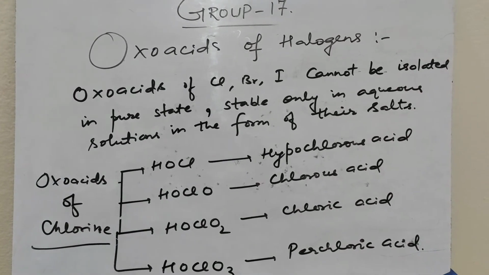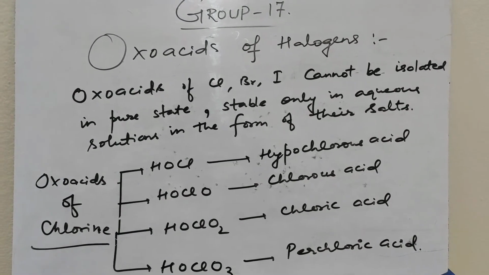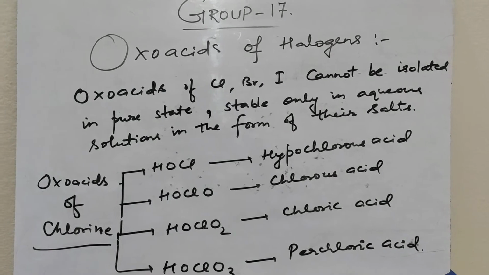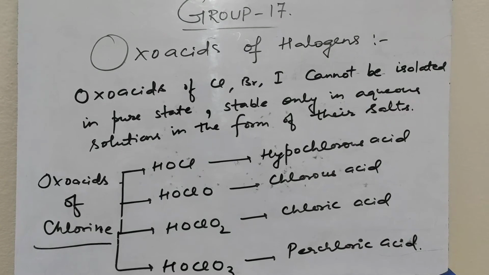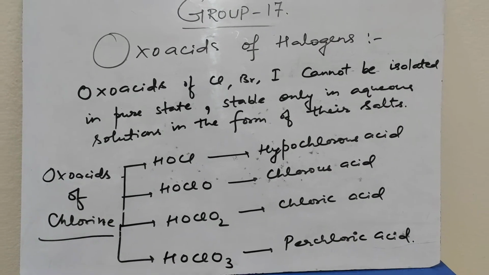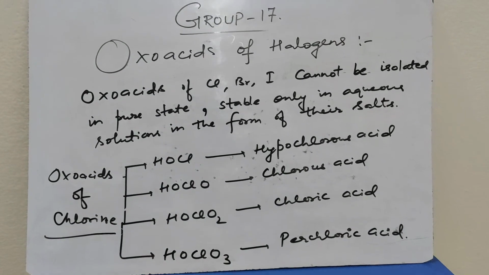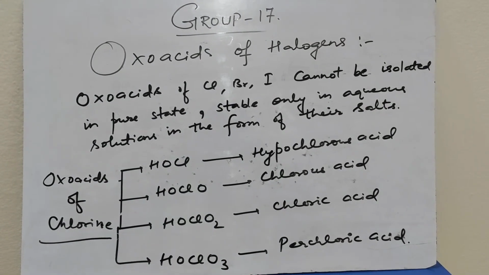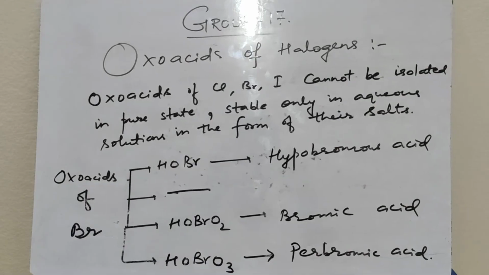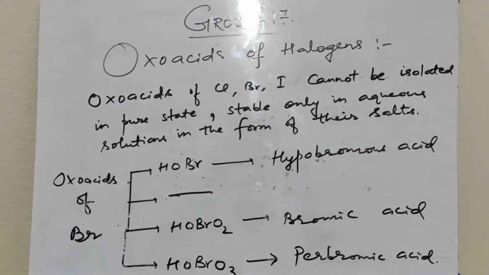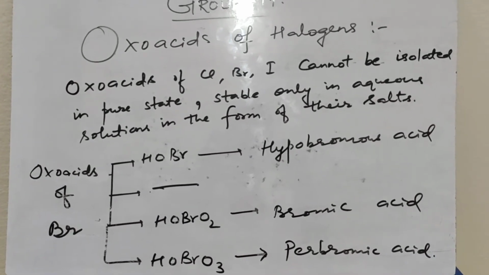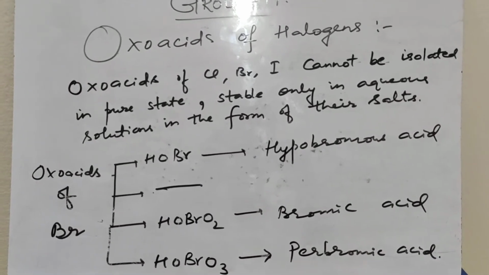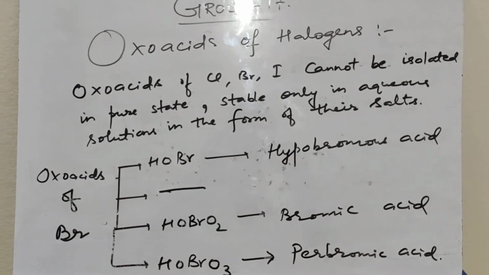As the oxidation number of chlorine increases, the acidic nature also increases. So perchloric acid is the strongest, then chloric acid, then chlorous acid, and hypochlorous acid is the weakest. The oxoacids of bromine are HOBr, hypobromous acid, HOBrO2, bromic acid, and HOBrO3, that is perbromic acid.